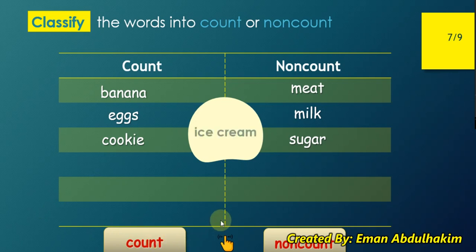After that, ice cream. I know in Arabic we can make it as uncountable, but in English, let's discover. What if I put it as countable? Let's see what's gonna happen. Oh, it's not correct. It's uncountable.